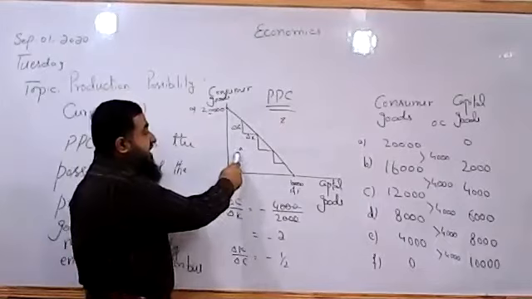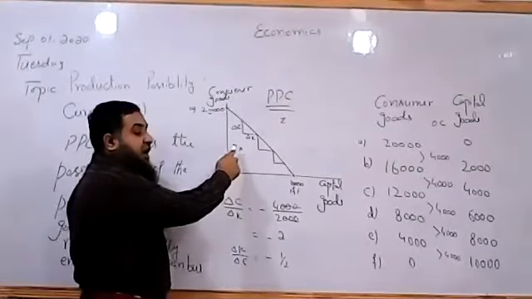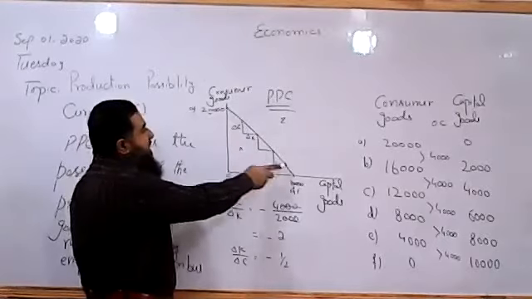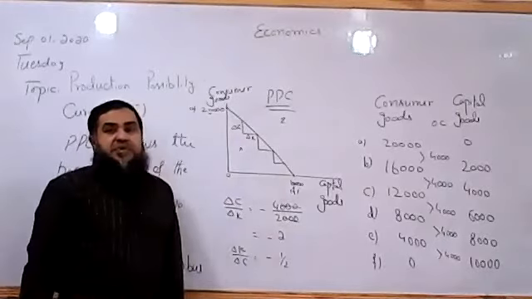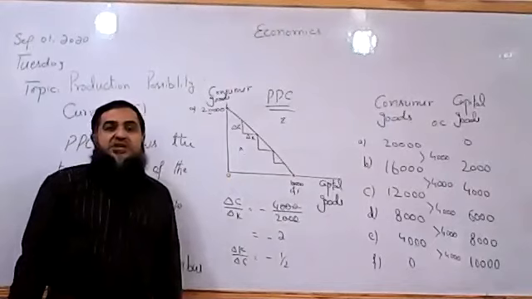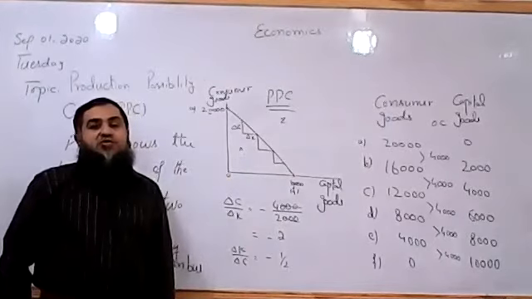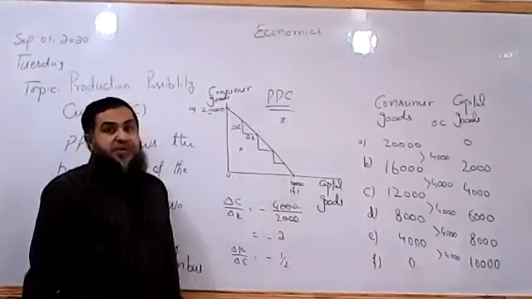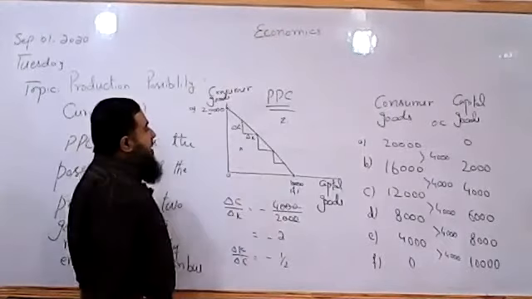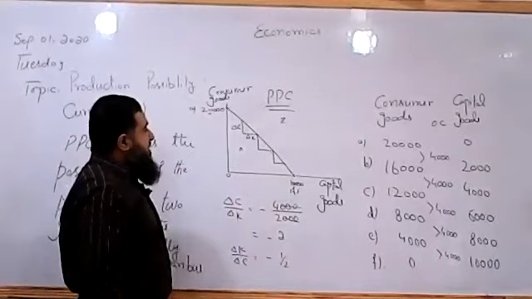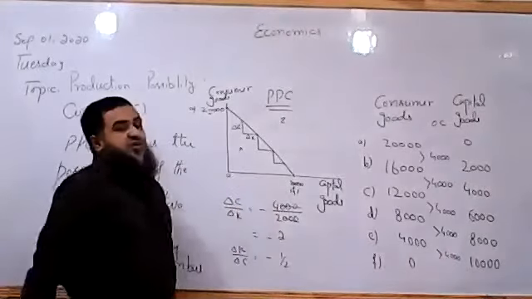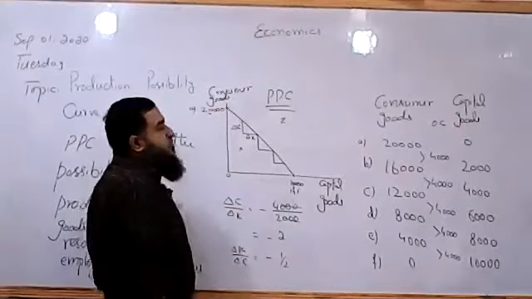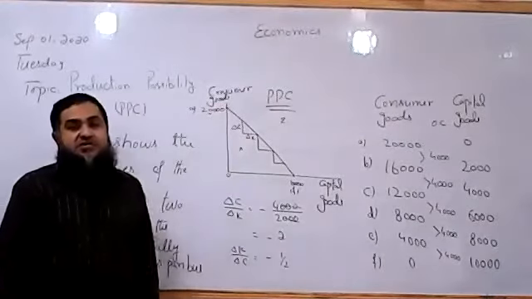Point X is attainable along with unemployed resources. And all the points which are lying along the PPC are showing us attainable points, but resources are fully employed. They involve opportunity cost. But when we talk about any point below the PPC, it has zero opportunity cost as well, like more of either of the goods can be produced without sacrificing the other good.